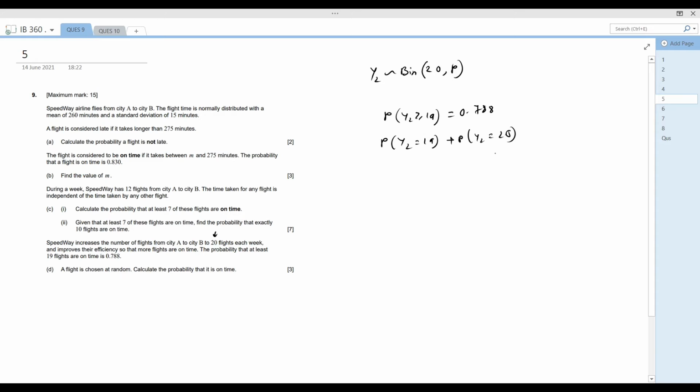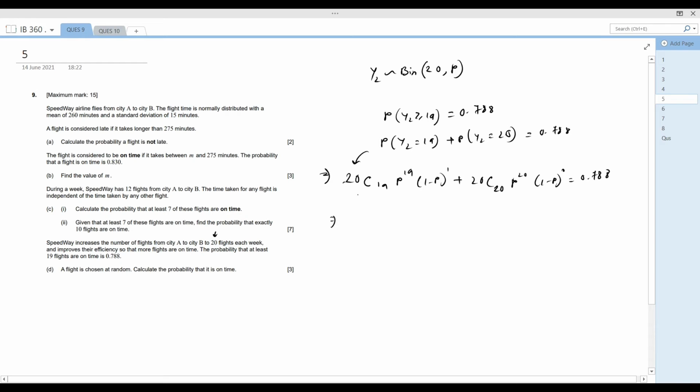So from here we are getting that, if we express this in formula, that is 20C19 p to the power 19 into (1 minus p) to the power 1 plus 20C20 p to the power 20 into (1 minus p) to the power 0 equals 0.788. This is the formula.